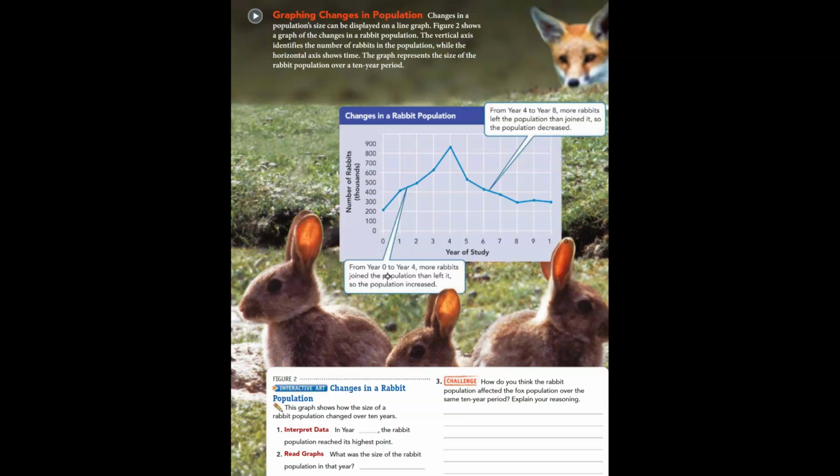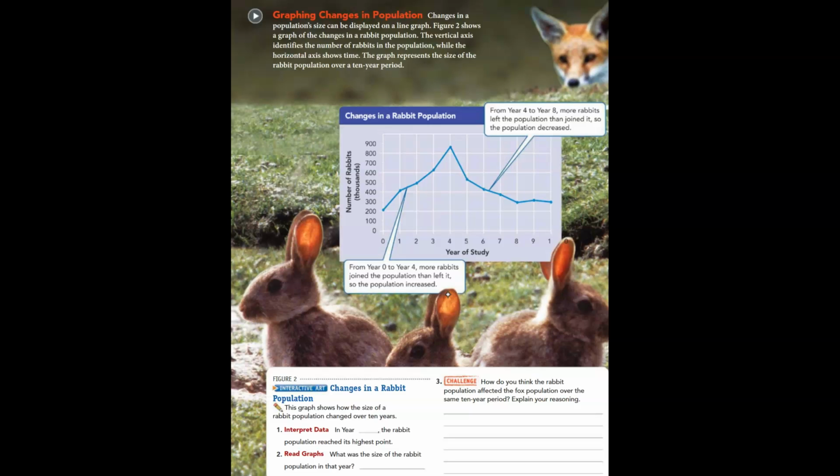Number 1 says, interpret data. In year what did the rabbit population reach its highest point? Well, if we look at our graph and we go year by year, and we go up to our highest point, that tells us year 4 is when the rabbit population reached the highest point.